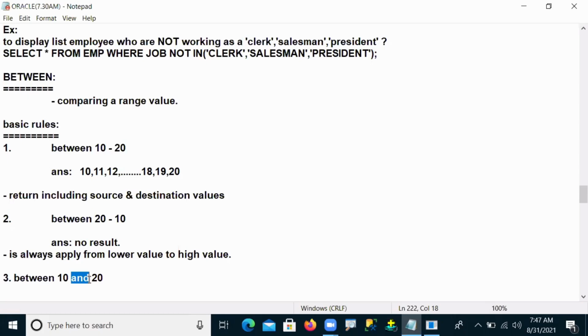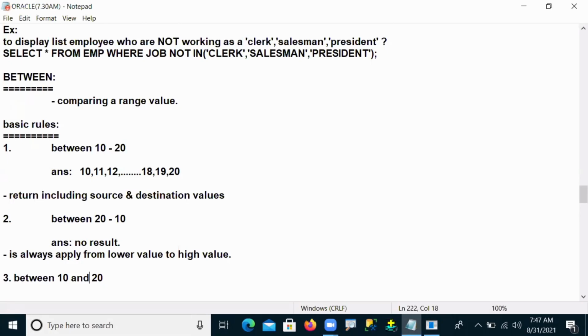For example, somebody may ask, sir, can I use the OR operator? No, never. Between is always implemented with the help of AND only. This pair combination we can't change. These are the 3 points we should remember, guys.